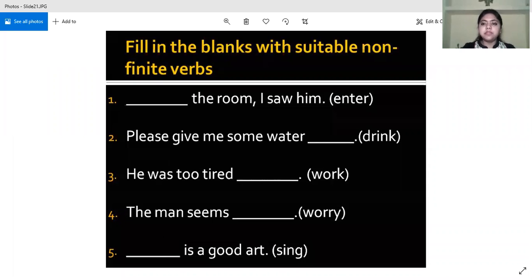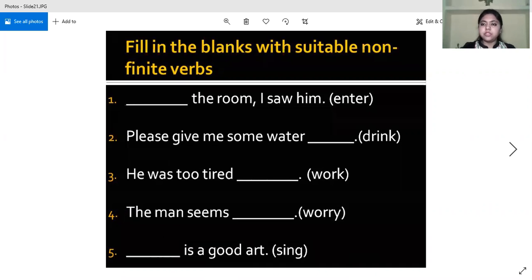Next, the man seems dash. Shubh. Yes, Shubh. The man seems worried. Okay. Worried. Past participle.